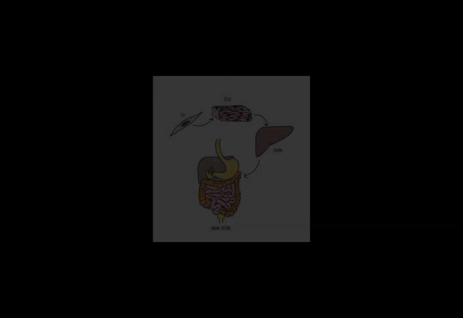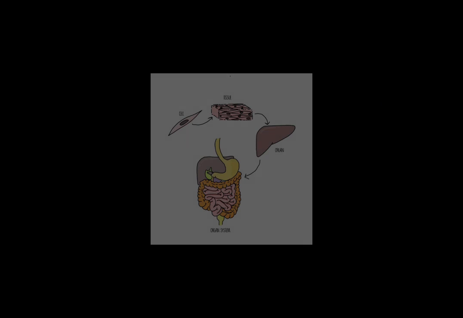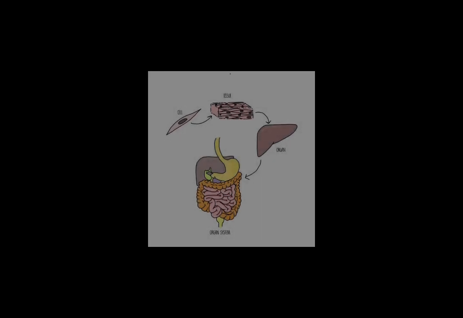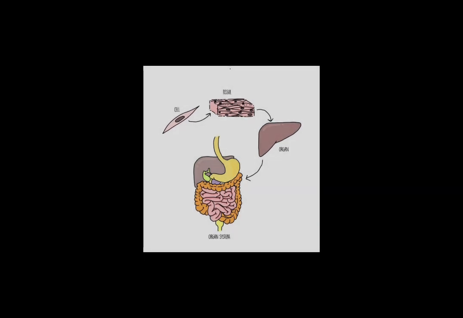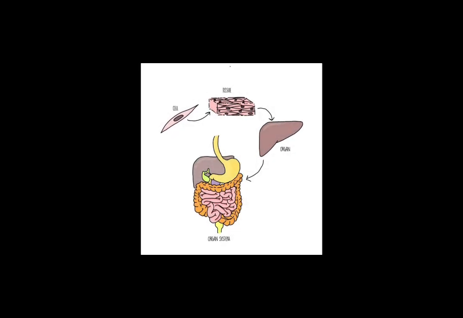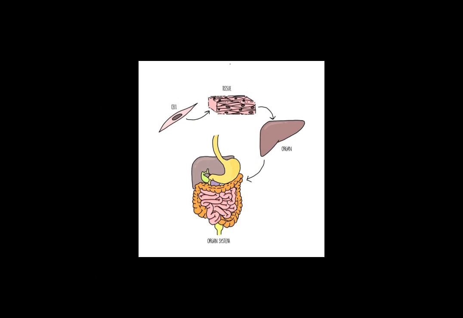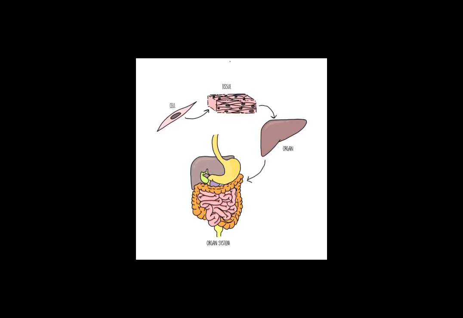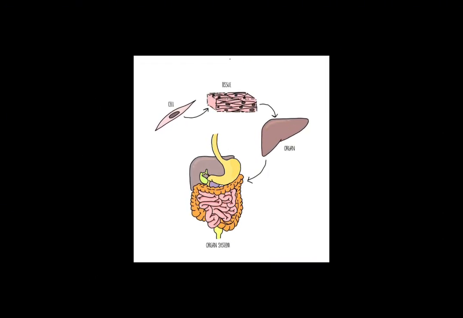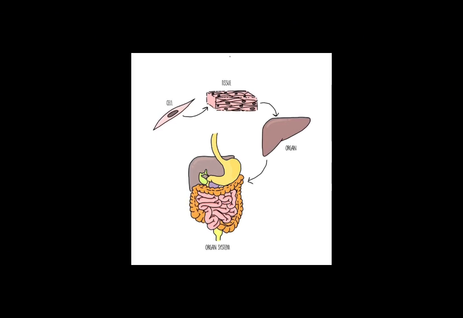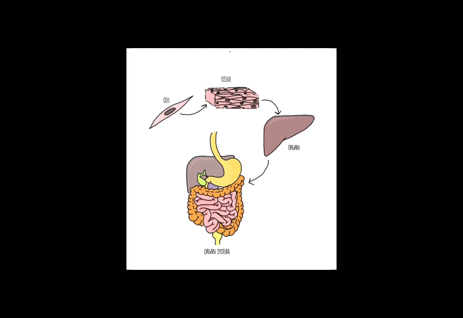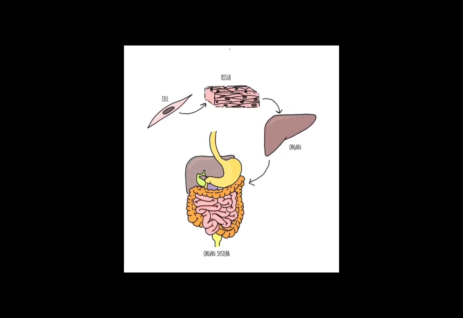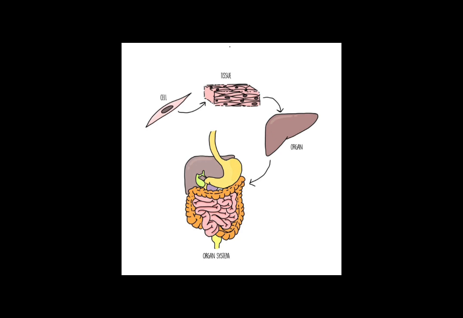So let me explain. An organism is made up of various levels of organization, starting from the smallest unit called organelles, which are found within the cells. Cells are the basic building blocks of life and are responsible for carrying out the necessary functions. Cells come together to form tissues which perform specific functions in the body.